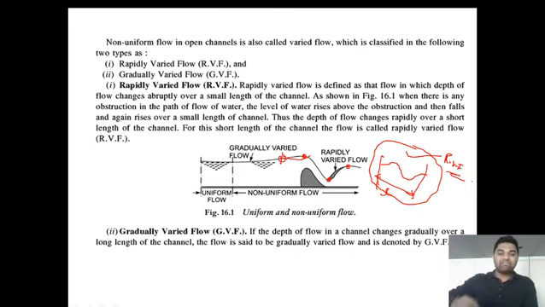Whereas in gradually varied flow, if the depth of the flow in a channel changes gradually over a long length of the channel, then the flow is said to be gradually varied flow, and it is denoted with GVF, that is G, V, and F.